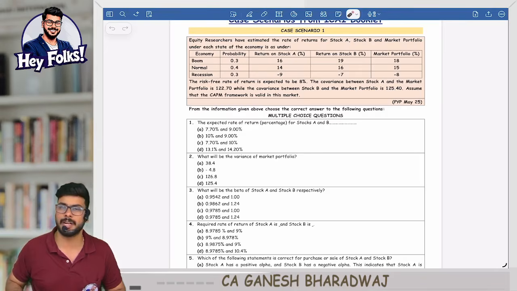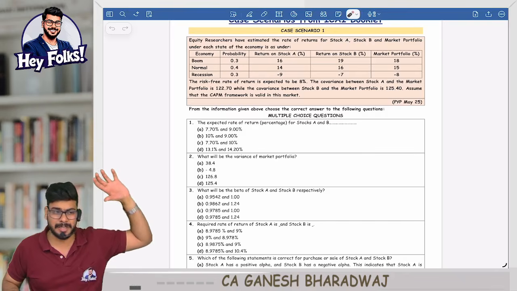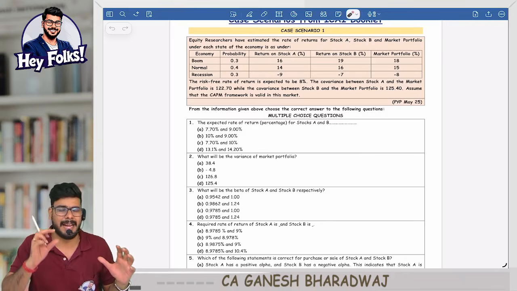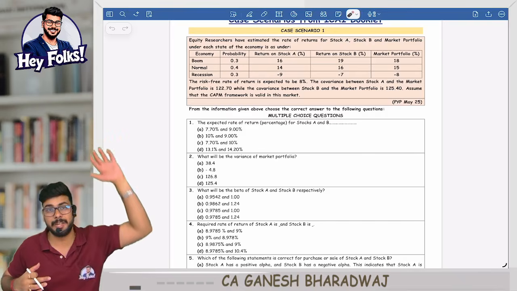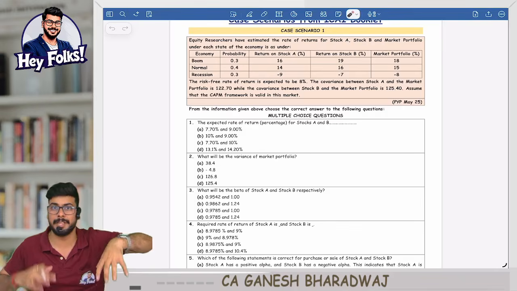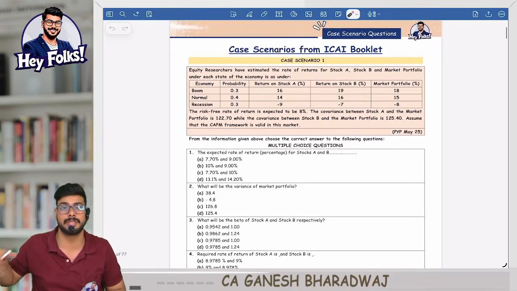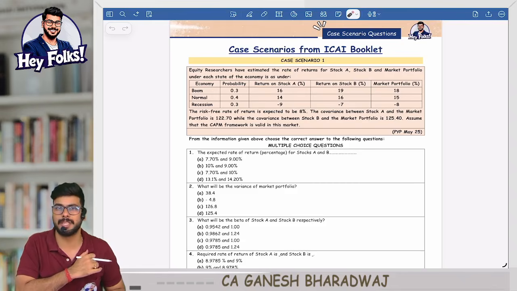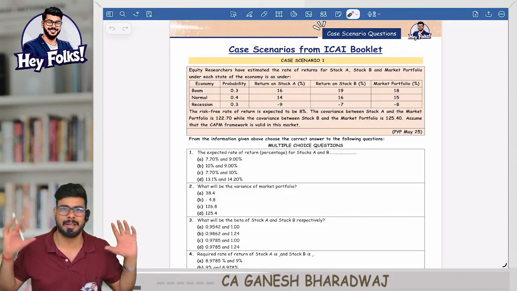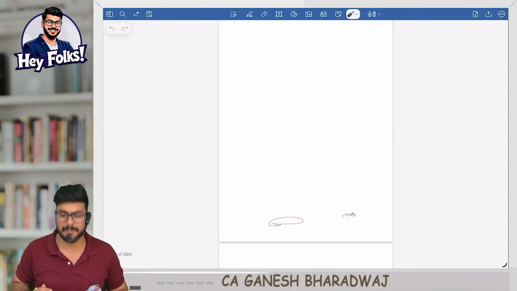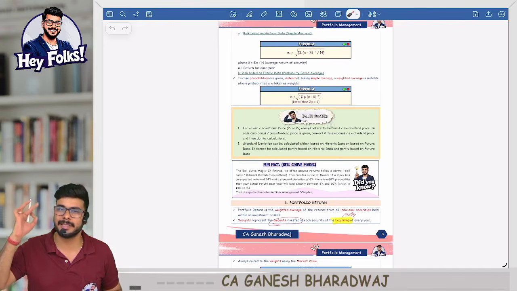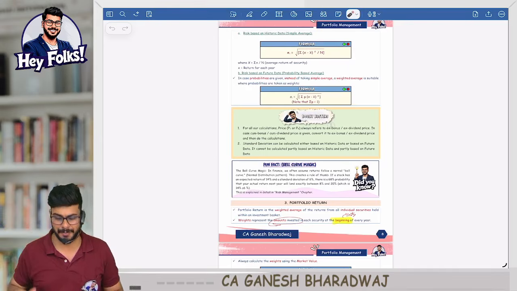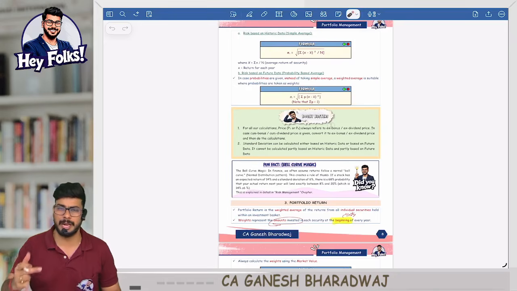All these things will be discussed in our regular exam oriented batch. We will be discussing the entire solved question bank and selected MRP questions. In our regular batch, we will be discussing the entire ICA study material plus MRP, plus we will also be doing the case scenario based MCQs. Every single thing will be covered in the classroom. And these books used along with our lectures, trust me, 200% I can say this is super sufficient from your exam preparation perspective. And of course, once the hard copies get released, I will definitely make another video and update you about it.